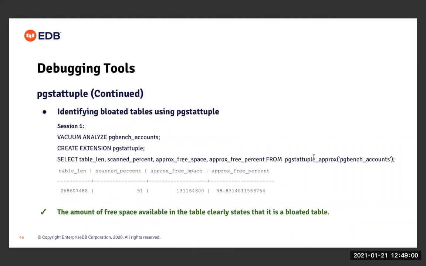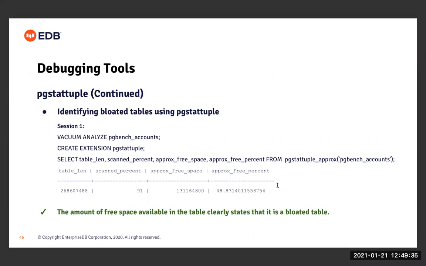Now, in session 1, I'm performing vacuum analyze on the pgbench_accounts table. Then I have created this extension pgstattuple, and I'm querying the pgstattuple_approx function for this particular pgbench_accounts table. If I run this function on the pgbench_accounts table, I can see that the approx free percentage, that is the free space available on this table, is almost 50%. Which means this particular table, pgbench_accounts, has been bloated.